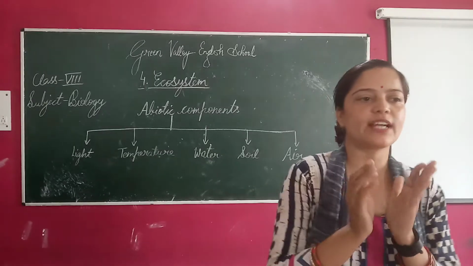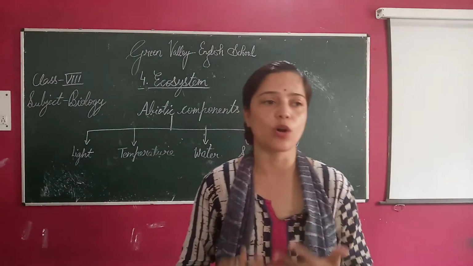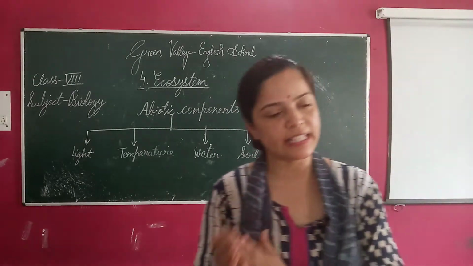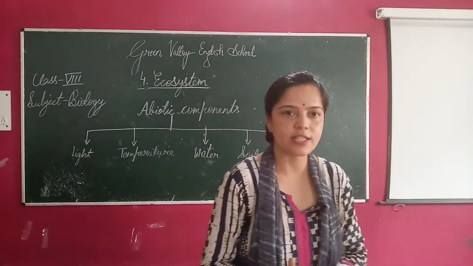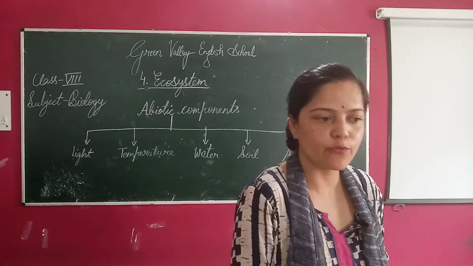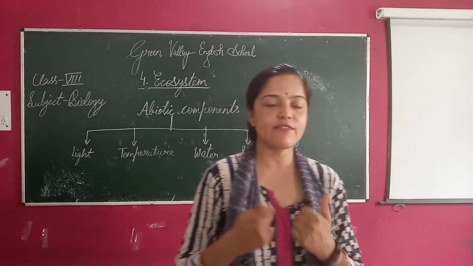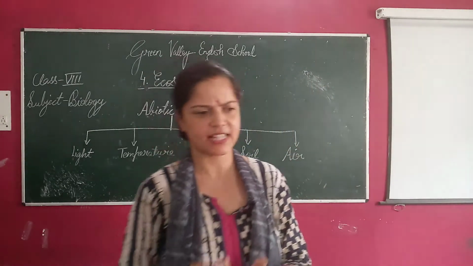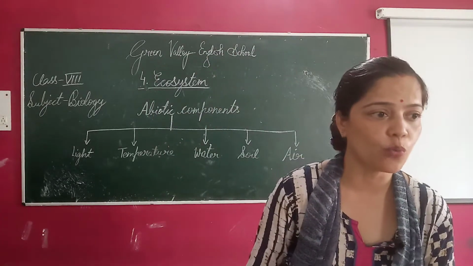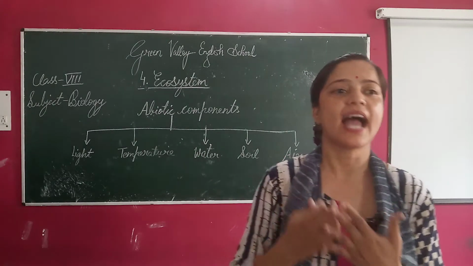As you know, all living organisms need water to live. Without water, they cannot live. All plants need water for making their food. They also need water for the germination of seeds and transport of prepared food from the leaves to all parts of the plant. Animals need water to carry out various activities in the body like digestion and excretion. So water is an important constituent of plant as well as animal body.